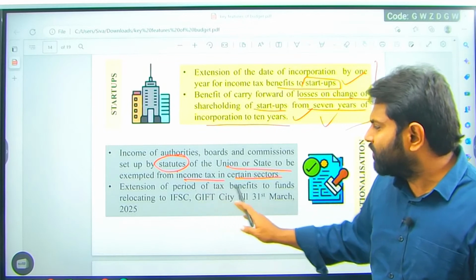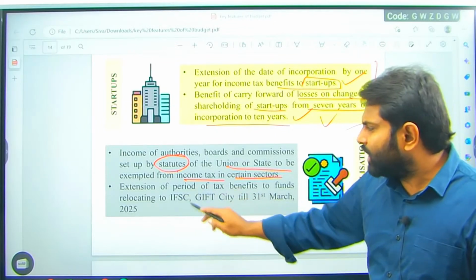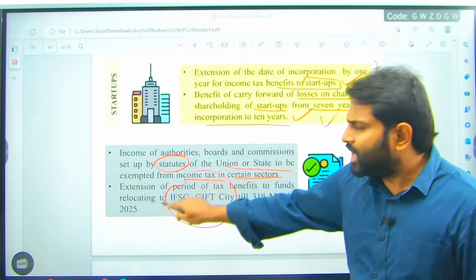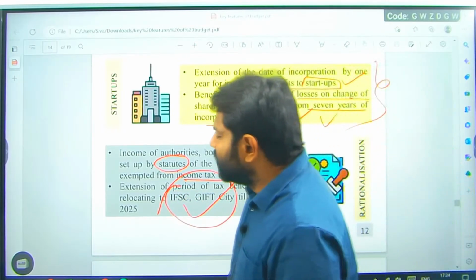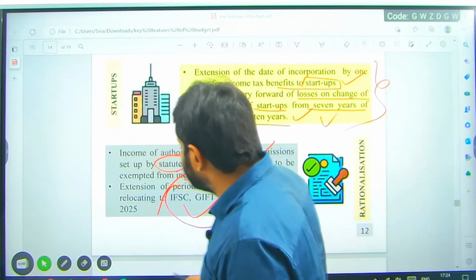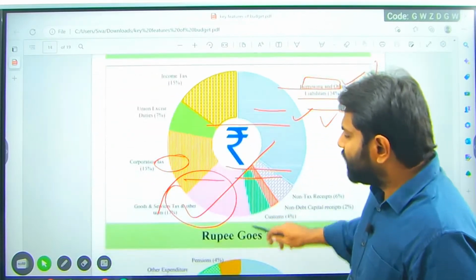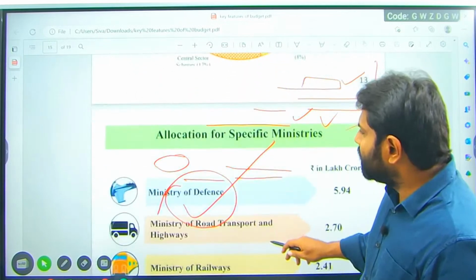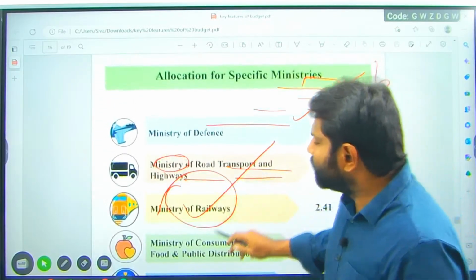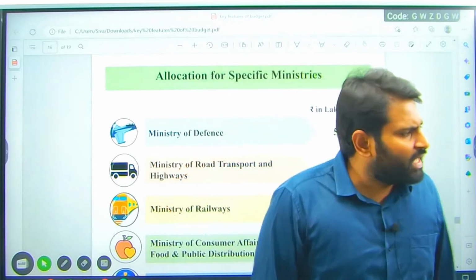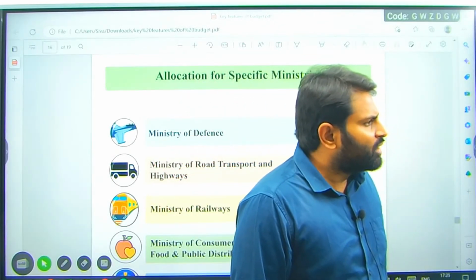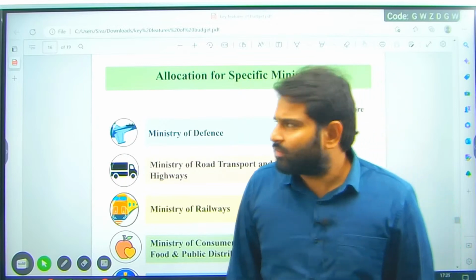Extension of period of tax benefits to funds allocated to IFSC, GIFT City. As I said, it is like a SEZ for services, a special economic zone for the service sector. We are extending benefits to that. And we spoke about where the rupee is coming from and where the rupee is going. So these are the budget highlights which were given by this particular budget.